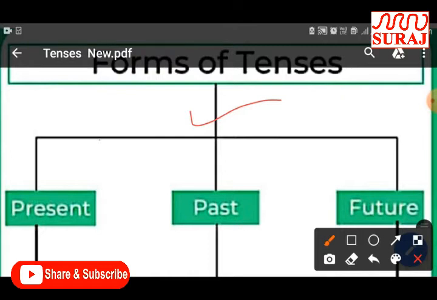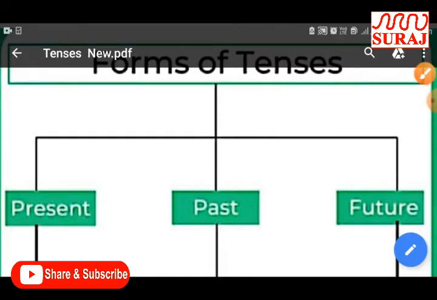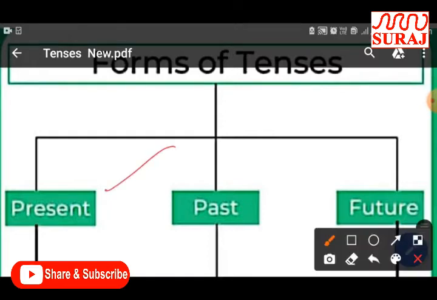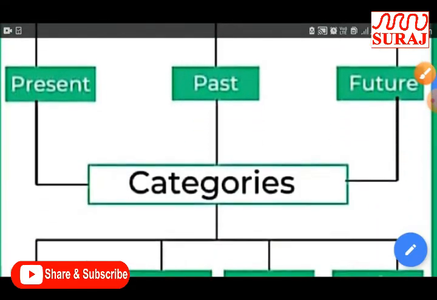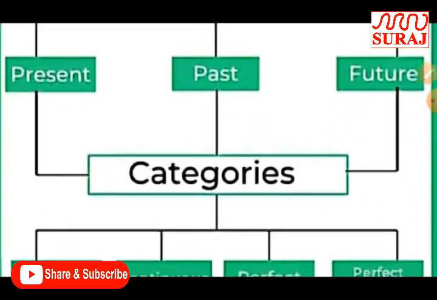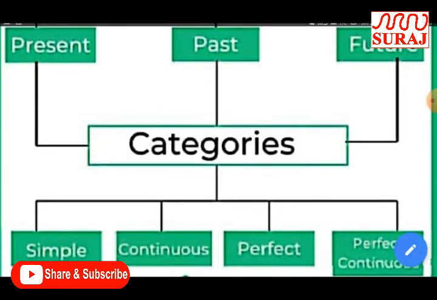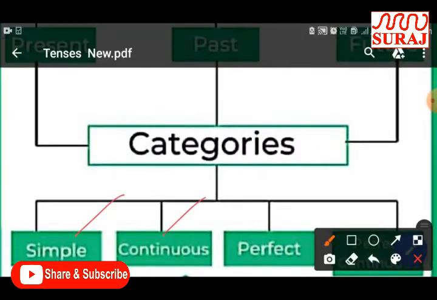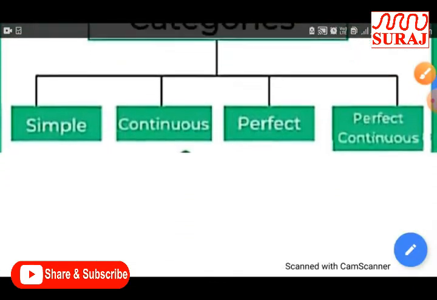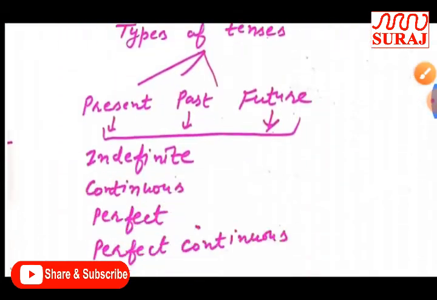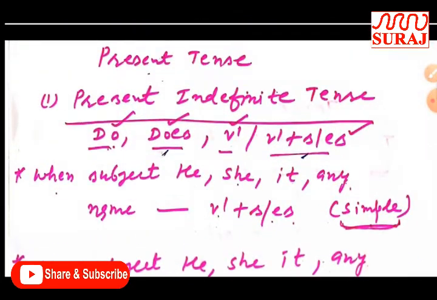I have already told you that we can divide tense into three categories: present, past, and future. After that, I taught you that each tense can be divided into four categories: simple, continuous, perfect, and perfect continuous. After that we have discussed present tense.